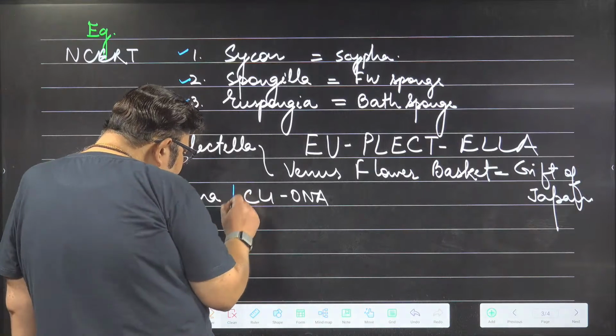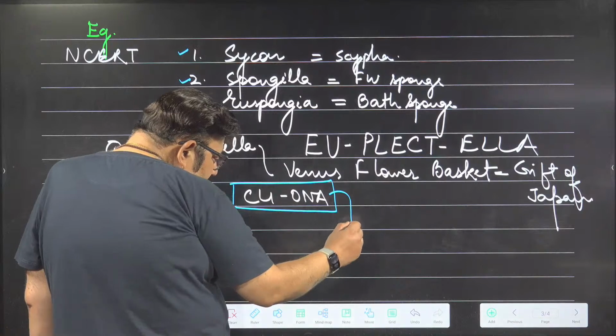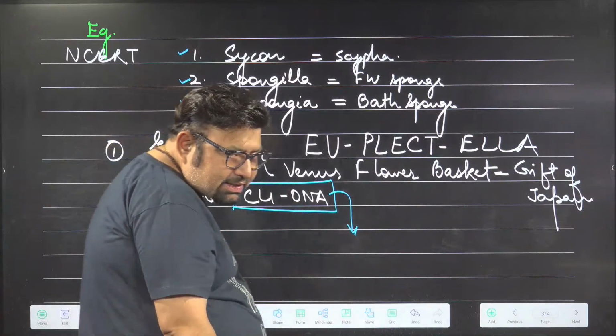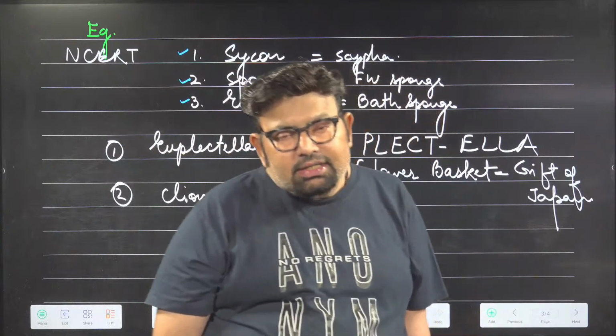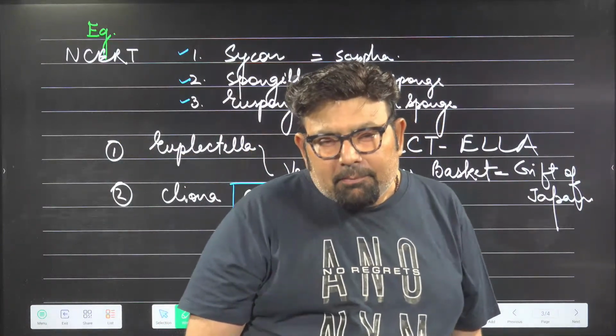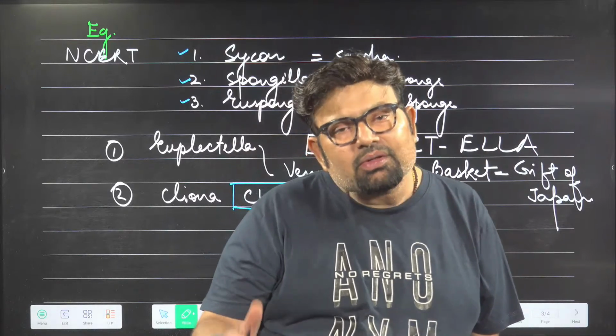Cliona. Now, why is Cliona important? Because it has got commercial importance. In places, areas, shores where there is Cliona, the pearl industry is very poor. Pearl formation is almost negligible.